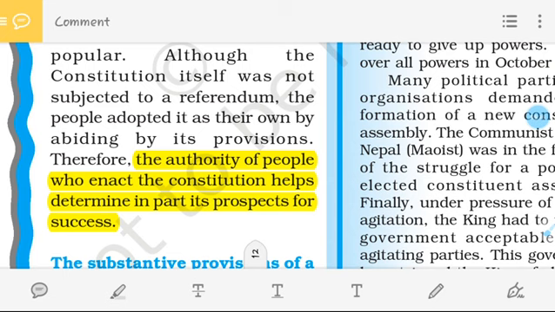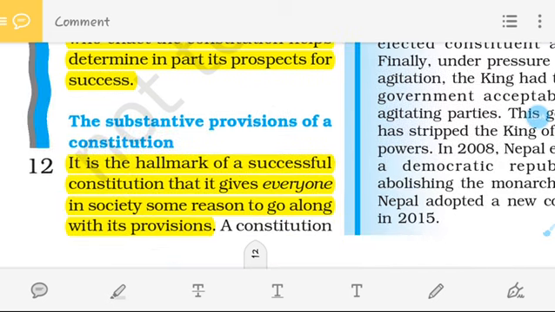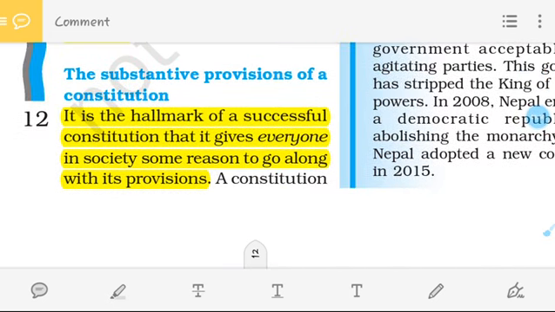So by this, I hope you understand that the practice of the constitution, or the way of declaration of the constitution, should be known: how a constitution came into existence in any particular country, and whether it is successful or not, we have to get to know from their method of constitution-making. Now the next one is the substantive provisions of the constitution.